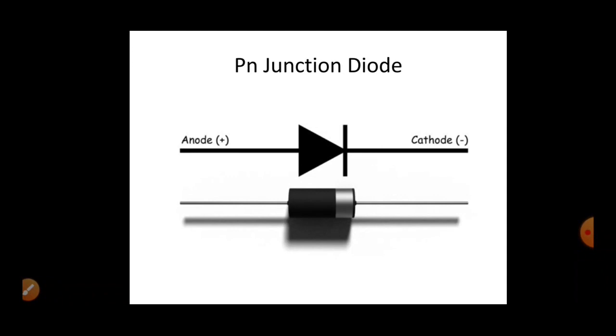Here the base of the horizontal triangle is called the anode, which is nothing but the positive terminal of the p-n junction diode, and the apex of that horizontal triangle is called the cathode, which is nothing but the negative terminal of the p-n junction diode. If you purchase a p-n junction diode, there will be a slight silver line at one particular terminal, that is called the cathode terminal.